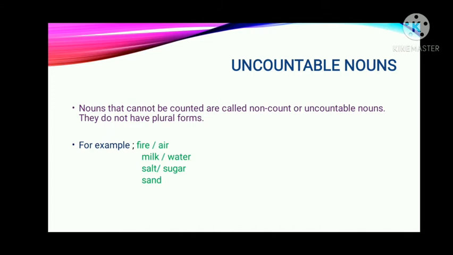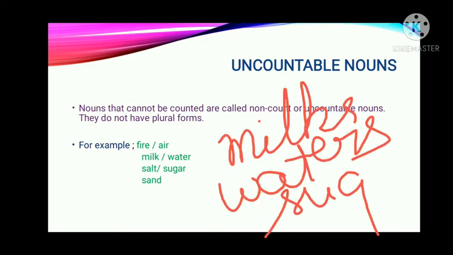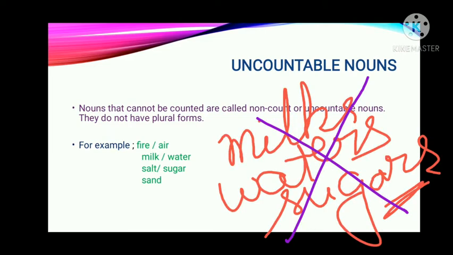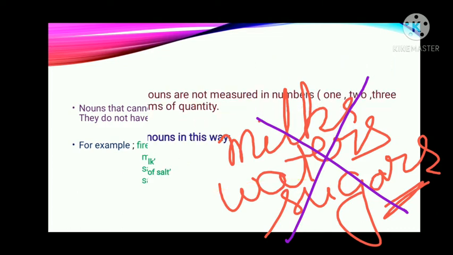You cannot count it. हम इसे count नहीं कर सकते. You can count milk or sugar? No, you cannot. So all these are uncountable nouns. In the same way, you can't say milks, waters, sugars, okay? These are incorrect words.